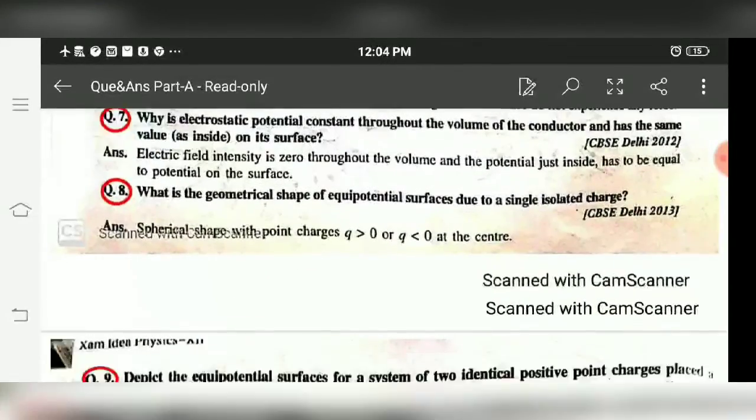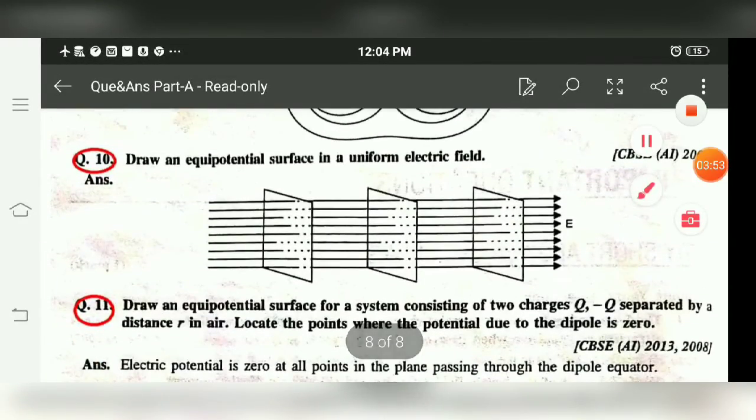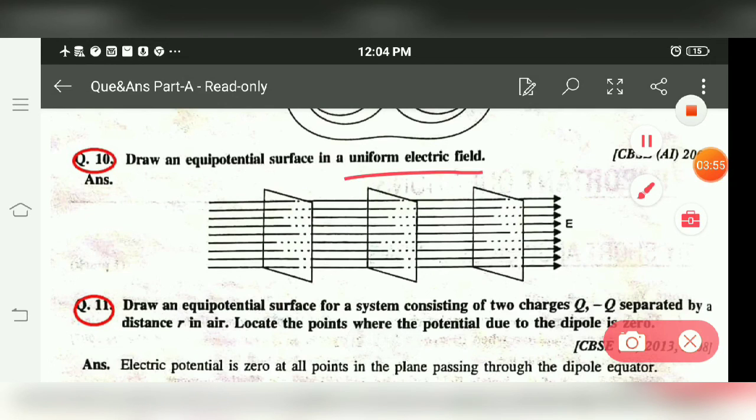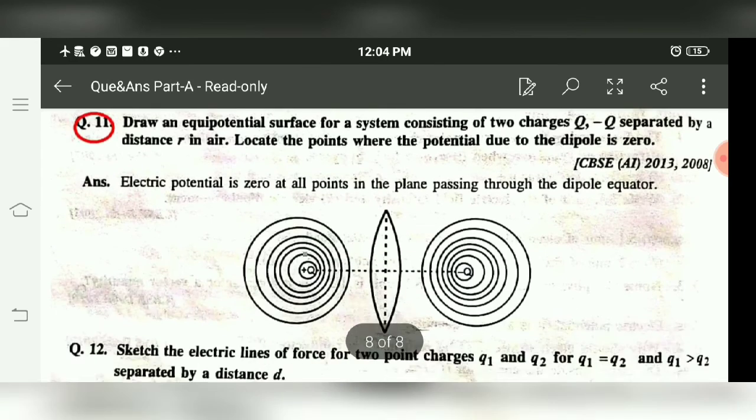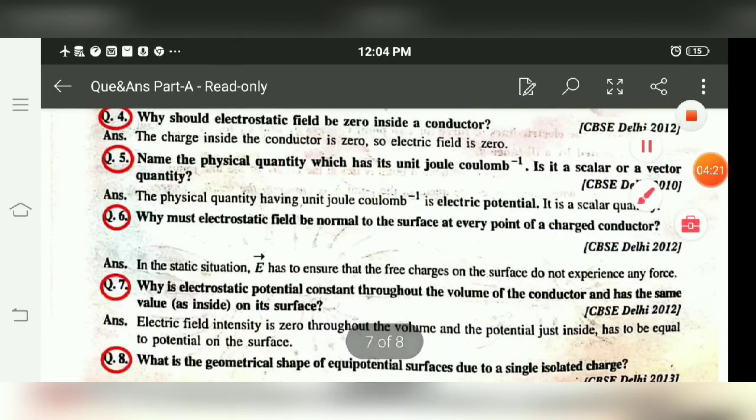Next is, if we have a uniform electric field, then its equipotential surfaces are always planes perpendicular to the field. If the field is along the z-axis, then the planes are along the x and y axes. If the field is along the y-axis, then the planes are along the xz axes. If the field is along the x-axis, then the planes are along the yz axes or the yz plane. These are the questions related to electric